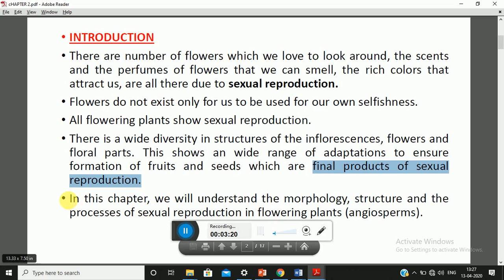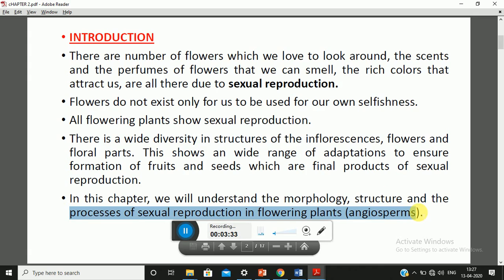So here, students, in this chapter, we will study the morphology, the structure of the flower, and the process of sexual reproduction which takes place in flowering plants, also known as angiosperms. That means, what are the different steps that take place in the process of sexual reproduction in flowering plants.